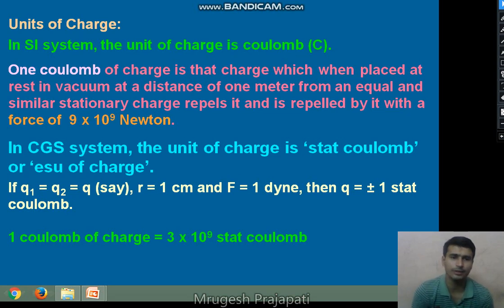One larger unit of the electric charge is the Faraday. 1 Faraday is equal to 96,500 coulomb. It is not written in the slide, but 1 Faraday is equal to 96,500 coulomb. Faraday is a larger unit of the electric charge. So these are the different units of the electric charge, right? But normally the electric charge is measured in coulomb, millicoulomb, microcoulomb, picocoulomb in physics, right?